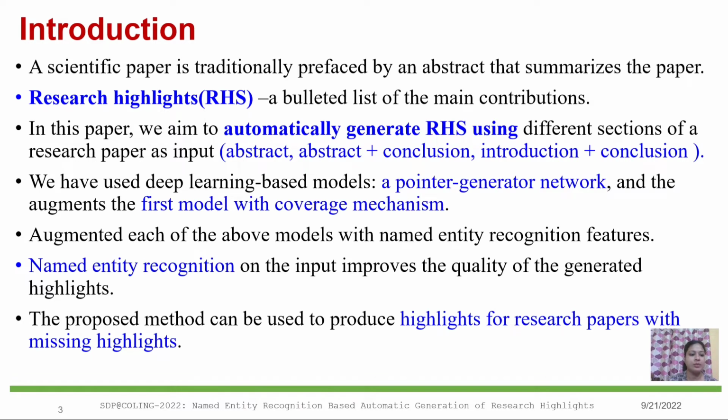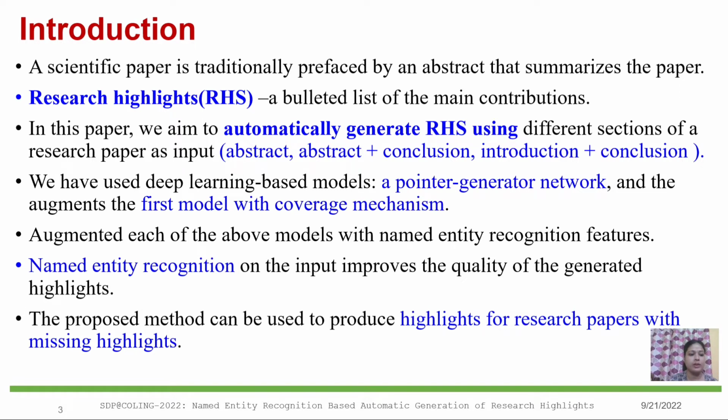In this paper, we aim to automatically generate research highlights using different sections of a research paper. We used as input the abstract only, a combination of abstract and the conclusion, and the combination of introduction and conclusion of the paper. We have used deep learning based models, a pointer generator network and a pointer generator network with coverage mechanism, and augmented each of the above two models with named entity recognition.